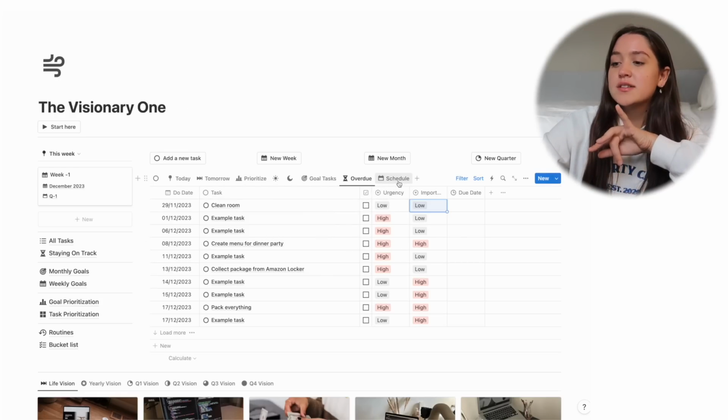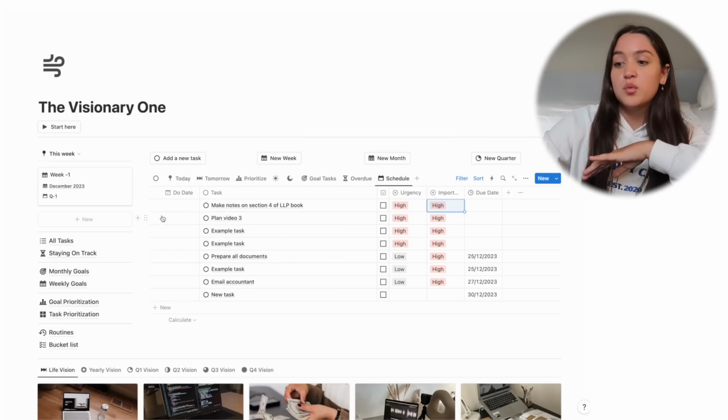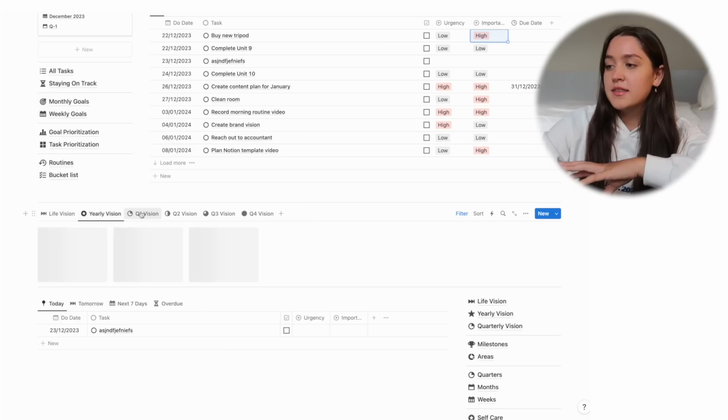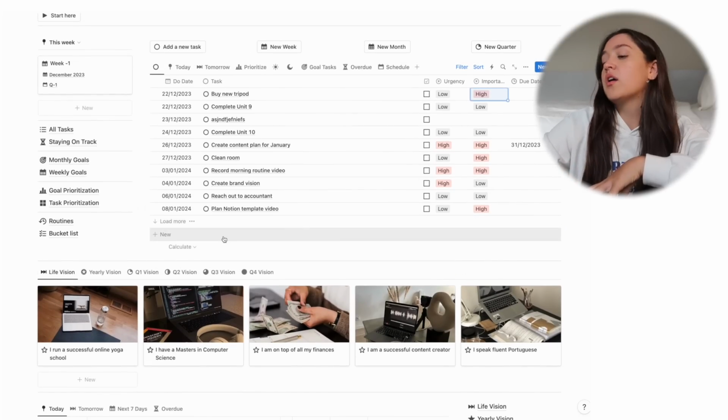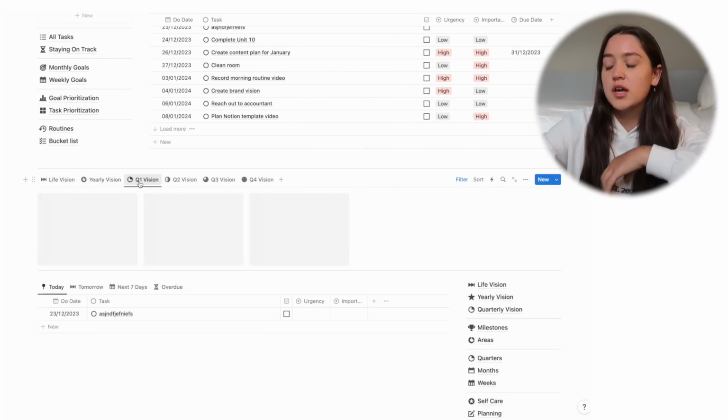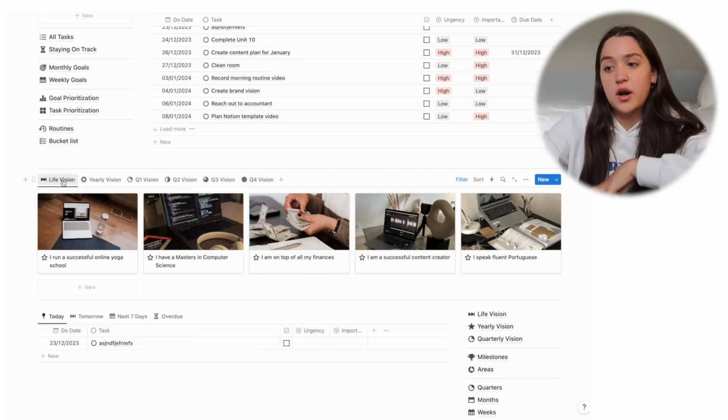And also a little schedule view. So this is what we saw in the staying on track. This is stuff that you have to schedule ASAP, things that have a due date or things that are high urgency and high importance. And then if we scroll down, we're gonna see our main life vision, yearly vision, quarterly vision. This is showing you your priorities.